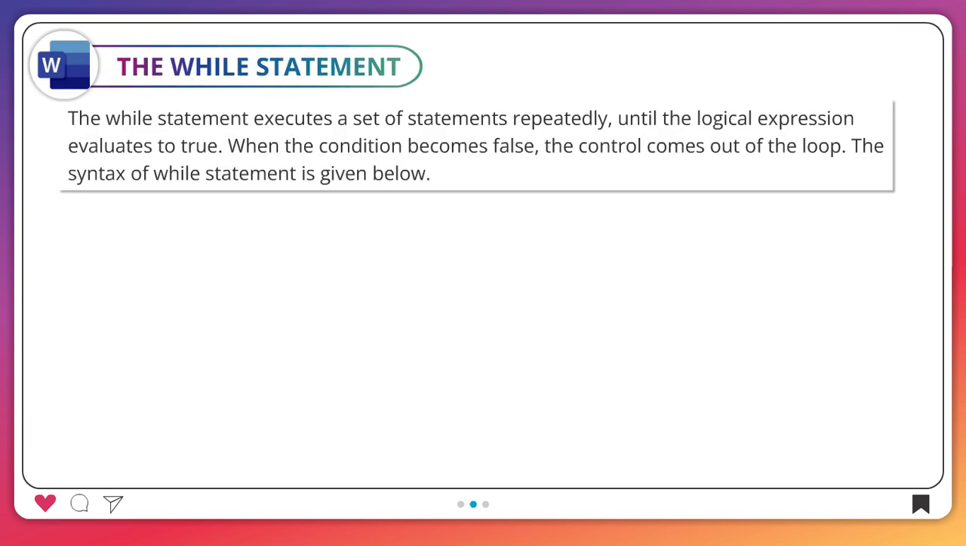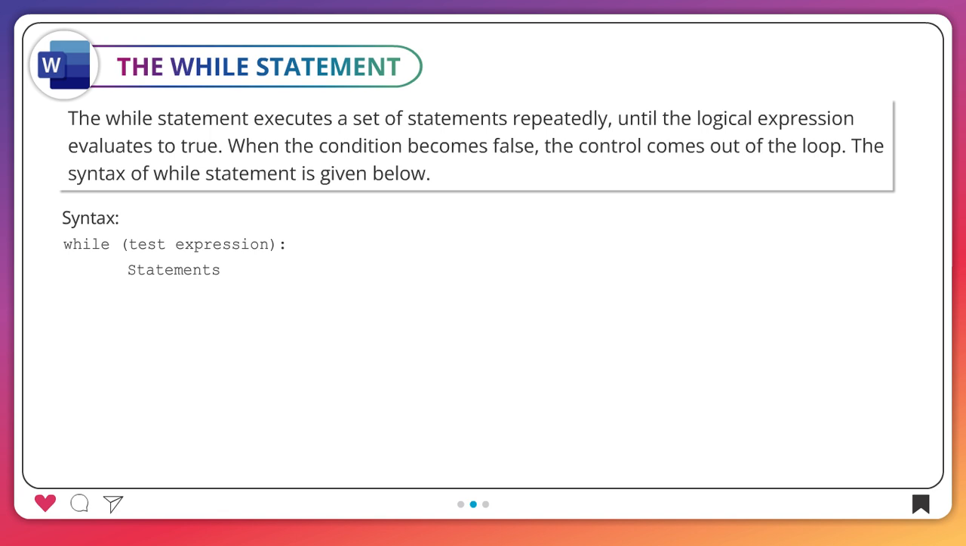The while statement. The while statement executes a set of statements repeatedly until the logical expression evaluates to false. When the condition becomes false, the control comes out of the loop.